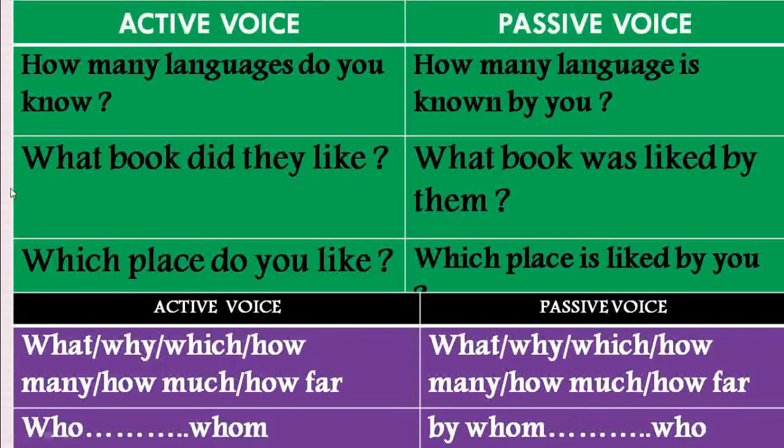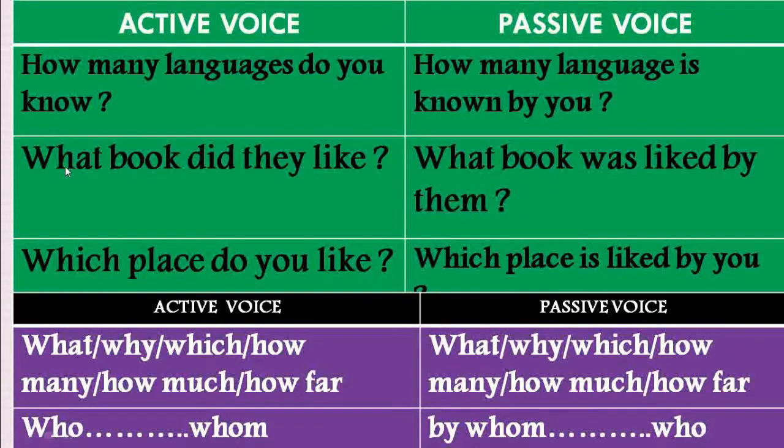Similarly, what book did they like? This sentence begins with a double-edged question word. Here book is the object. Did is in V2 form in past tense. They is the subject, where like is in V1 form. And the sentence in the passive voice will change to: what book was liked by them.